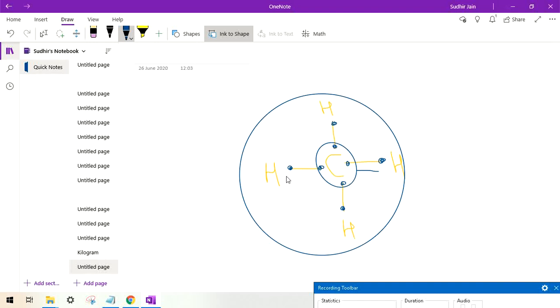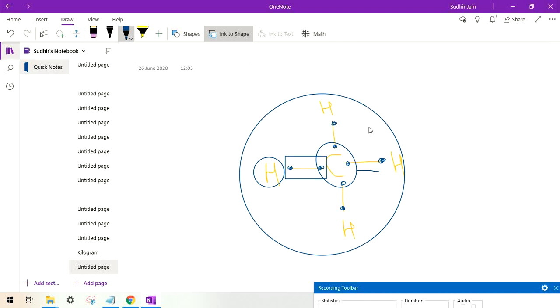If you talk about hydrogen also, since this is shared, this is not owned by someone, so this hydrogen atom which is present here will also have 2 electrons in the sharing, right? And since hydrogen has only 1 shell and the first shell needs only 2 electrons, hydrogen will also achieve a stable configuration.